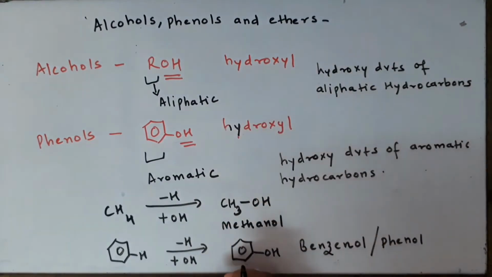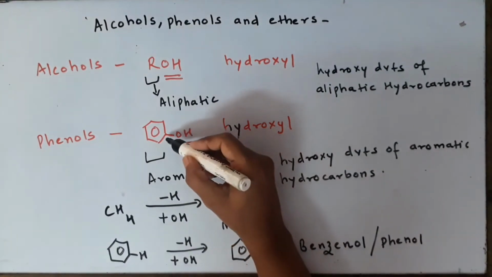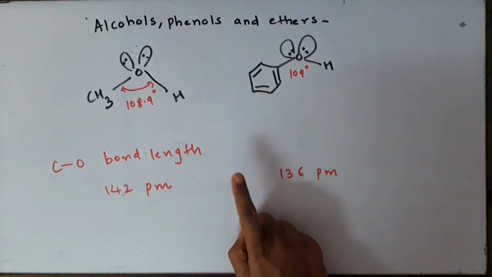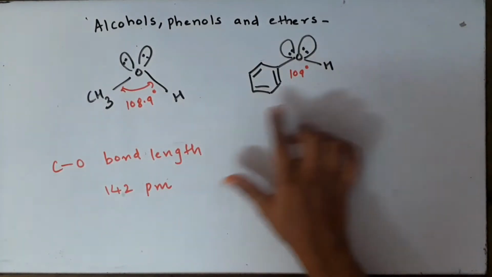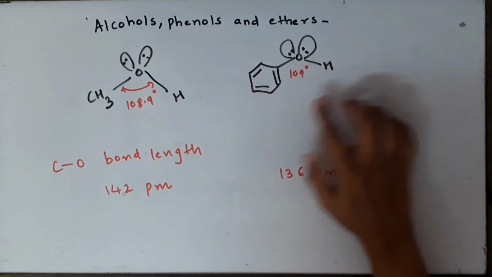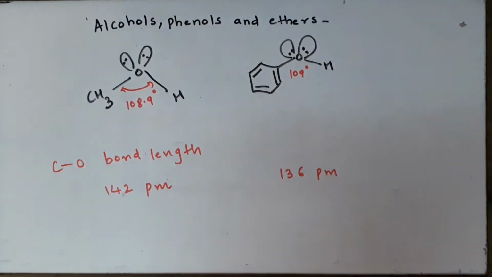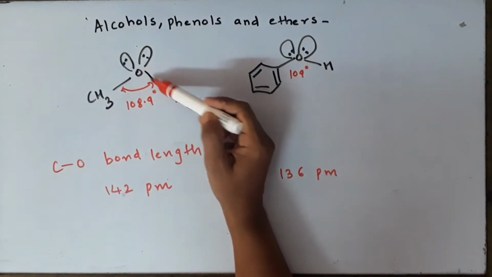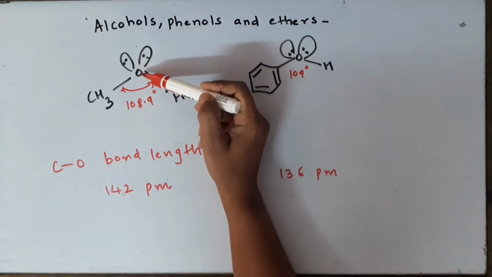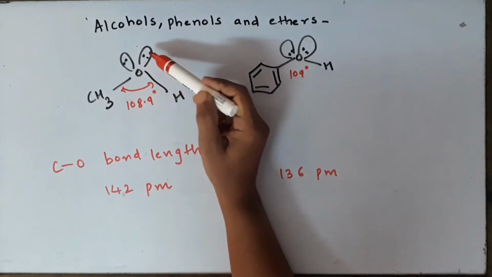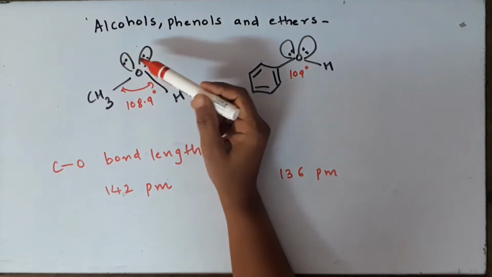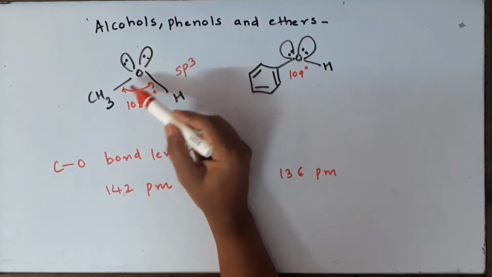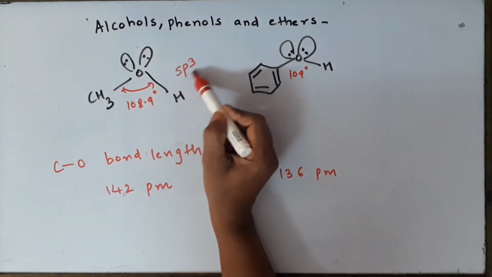The second point of difference which you will see here is the hybridization of the carbon atoms which is attached to the OH. Now let us compare the structures of the simplest alcohol, that is methanol, and the simplest phenol, that is phenol itself. When we look at the structure, we will find that the bond is having this kind of bent shape. The oxygen atom in this case has got 2 sigma bonds and 2 lone pairs, in total 4. So 4 means sp3 hybridization.